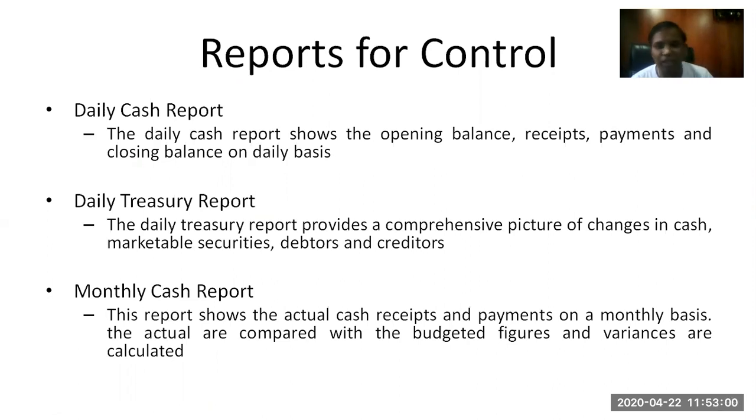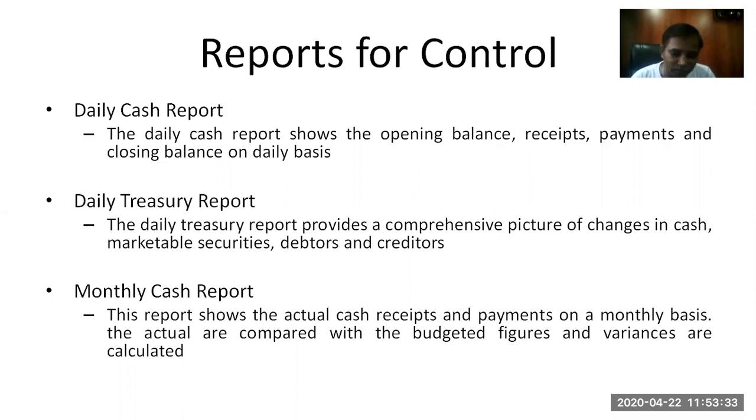Generally, the daily cash report is a report which notes all your receipts and payments of a certain day. For example, today is 22nd of April 2020. So whatever amount we received today will be mentioned in the daily cash receipts, from wherever it comes, that does not matter. And whatever amount we paid today, to anybody, in any form, will be mentioned on the payment side.